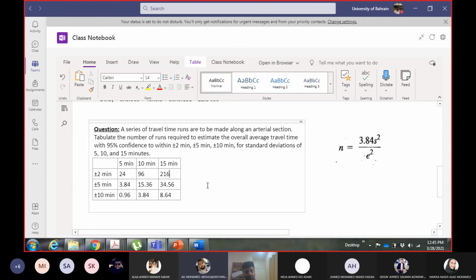I discussed this concept with the reverse approach in the spot speed case. There was an example like this in the spot speed topic as well. In that case, I told you the reverse, that if you need more precision, then you need to take more repetitive observations. So this is the inverse of that: if you are willing to accept higher tolerance, then you need fewer observations, because you're willing to accept more error.